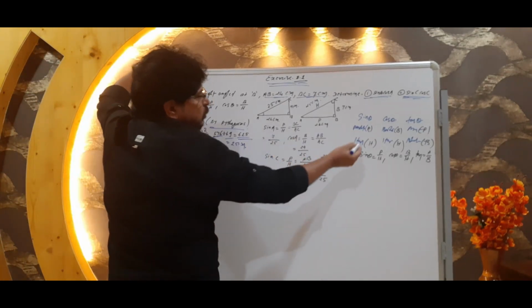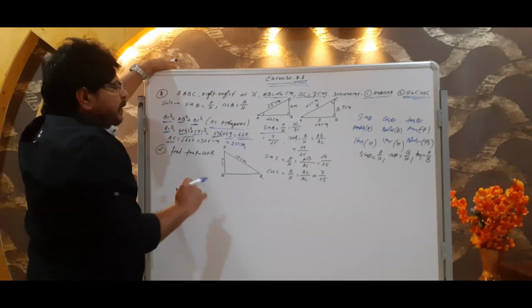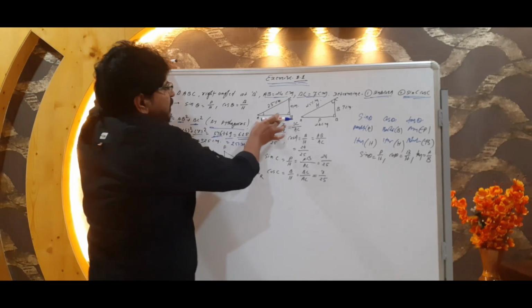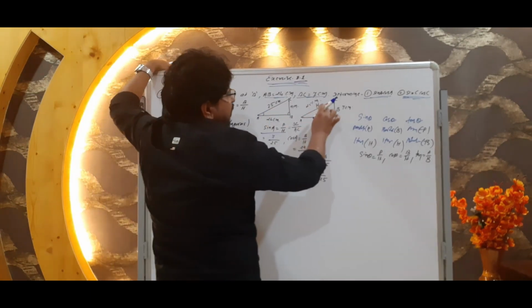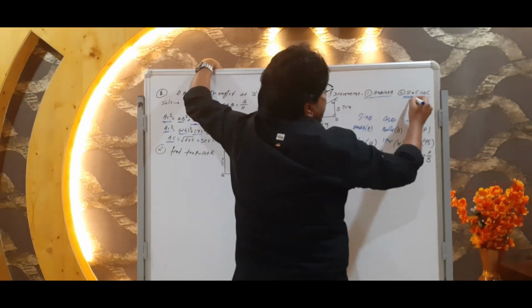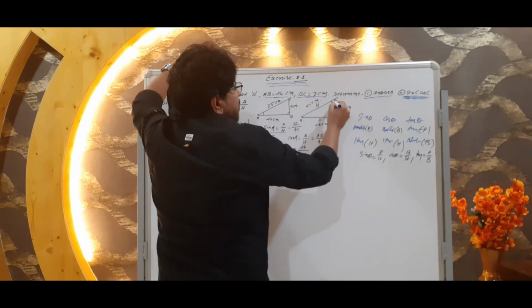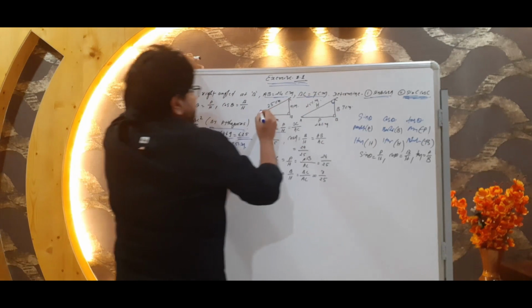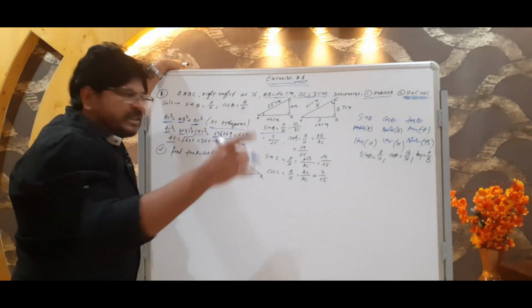Then sin A, what I just told you, P upon H, sin theta or sin A, not an issue. If P upon H, we are going to see this first figure. Here that reference angle is A and one more figure reference angle is C. Why do I have two figures here? Because here you know that we have to find out sin C and cos C. Sin C and cos C means reference angle C also required, and sin A, cos A means reference angle A also required.